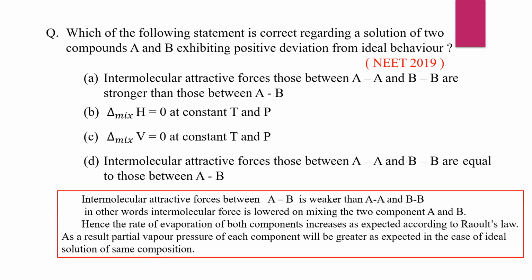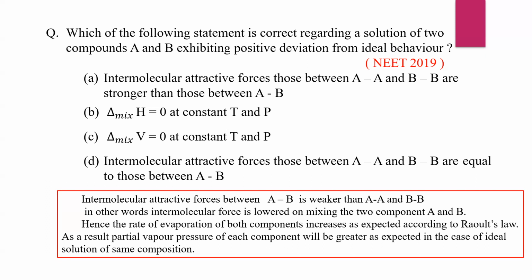Here, the intermolecular attractive forces between A and B are weaker than AA and BB. So, in other words, intermolecular force is lower on mixing the two components A and B. Hence, the rate of evaporation of both components increases as expected according to Raoult's law.